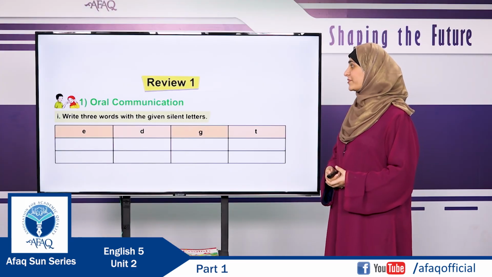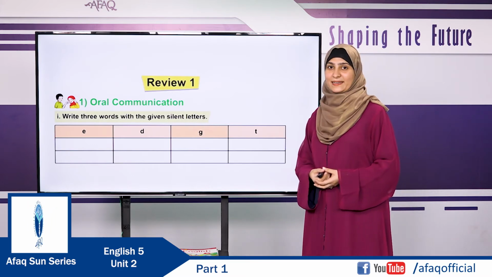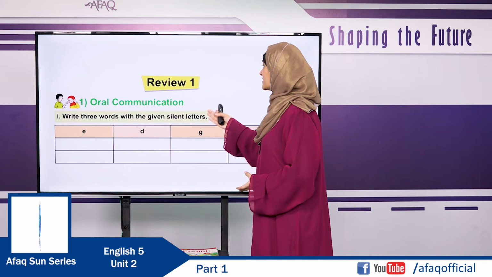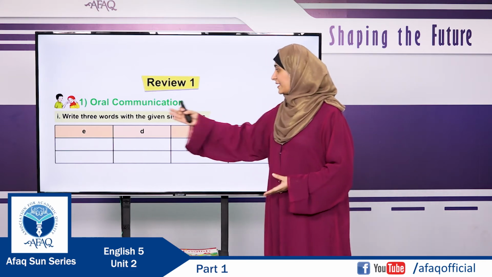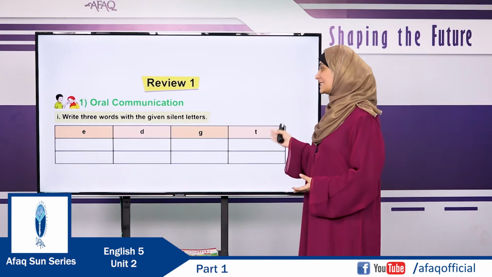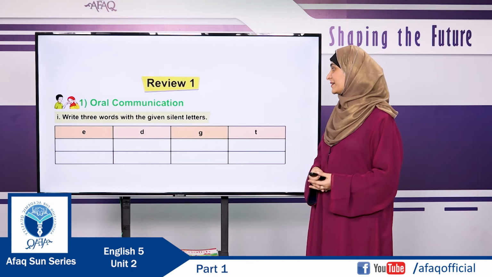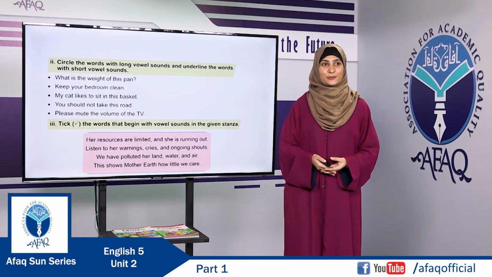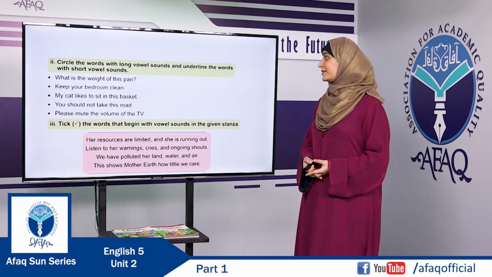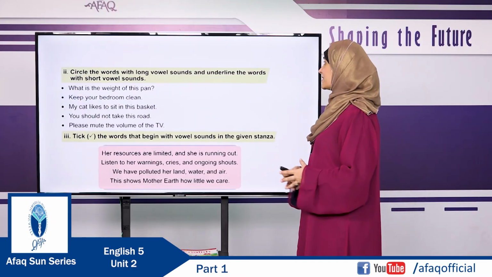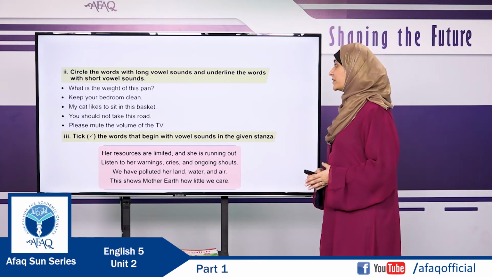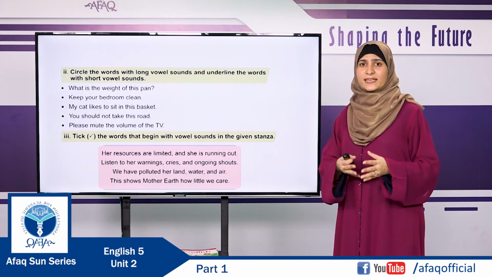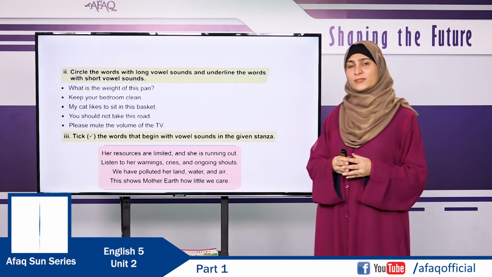First of all, we will review our oral communication. So dear students, we will write 3 words with the given silent letters E, D, G and T. Write the silent letters and complete them quickly. Dear students, it's time to circle the words with long vowel sounds and underline the words with short vowel sounds. So, let me give you a recall of the short vowel sounds.